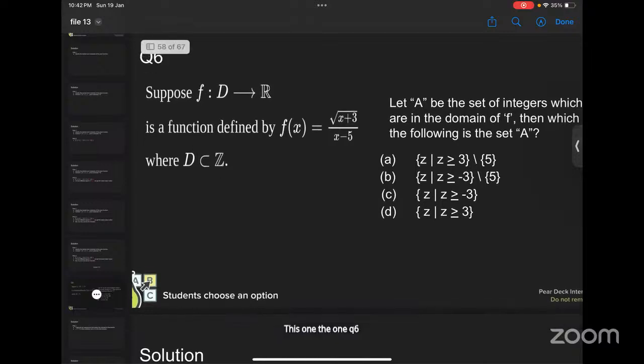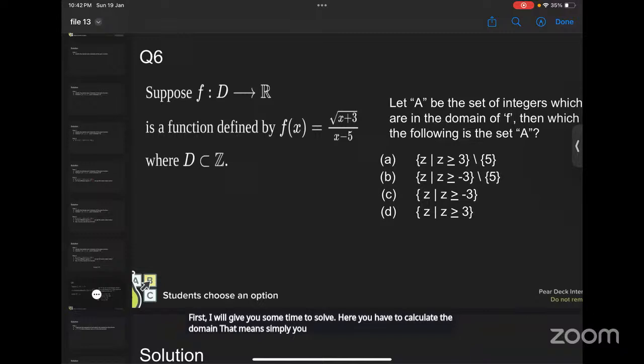First, I will give you some time to solve. Here you have to calculate the domain. That means simply you have to calculate the region where we can define the function. So you have to take the region where we can define the function.